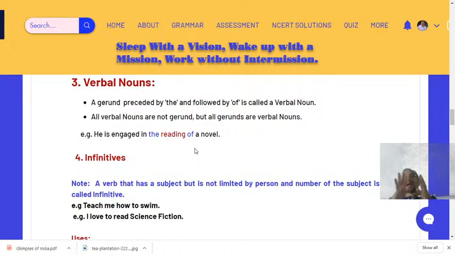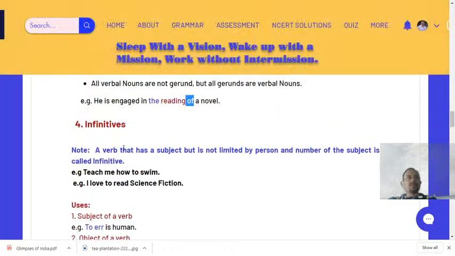Understood? And the typical example of verbal nouns which is given on your screen is something which you need to learn as well. This is the special example of a verbal noun. What is that? See, ing is preceded by the and followed by of. Understood? So this is an exclusive example of verbal nouns. Okay, so next class we will go ahead with infinitive.